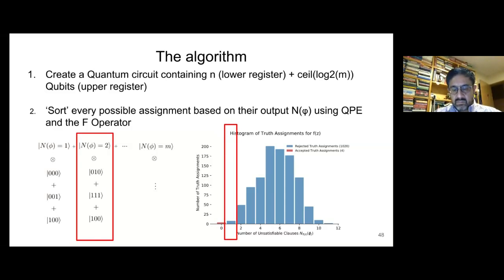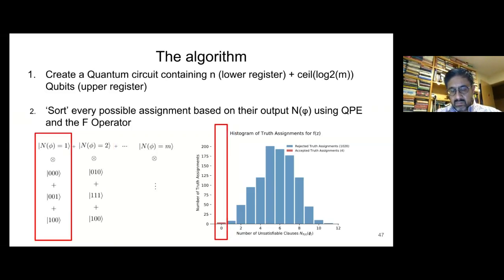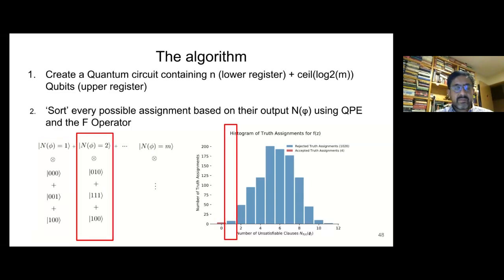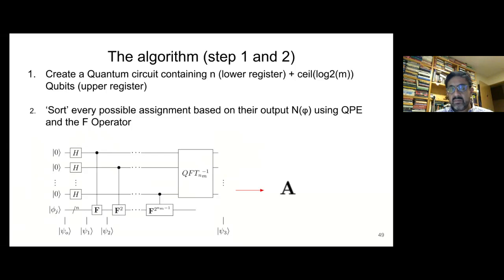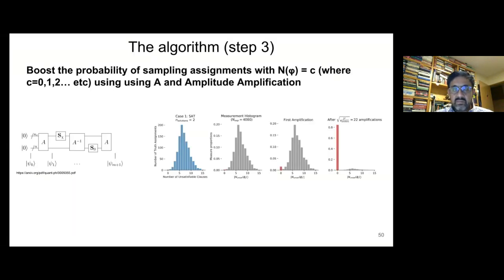Sorry, I tried to go over it really quick, and I'm trying not to mess up. So I want to take a few seconds. What I wanted to say is that this application of quantum phase estimation groups up all the possible truth assignments which are associated to basis states, in a distribution that looks like this. And after doing that, we use amplitude amplification to boost these solutions that we're interested in. So if we go back, the solutions that we are interested in are the ones on the leftmost side.